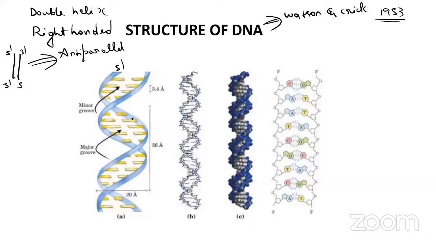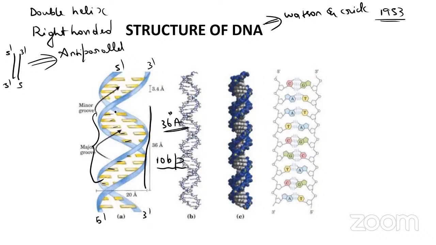This is the 5 prime to 3 prime. This is 5 prime to, this is 3 prime. So see here now, this is 1 turn. From here to here, we will call it the 1 turn. It is 36 angstrom. In the 1 turn, there will be 10 base pairs. Here 1, 2, 3, 4, 5, 6, 7, 8, 9, 10. So there will be 10 base pairs in 1 turn of the DNA.